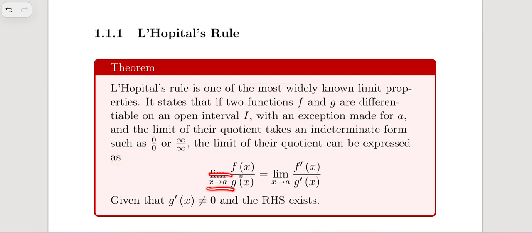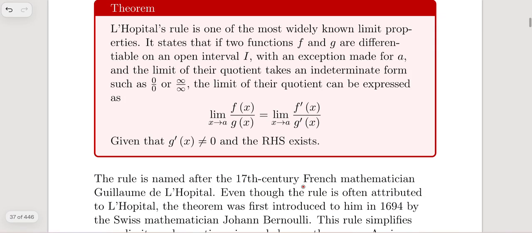The limit as x tends to a of f of x over g of x also equals the limit as x tends to a of f dash x, or you can say f prime of x, over g prime of x.